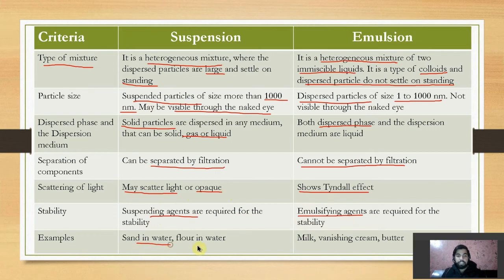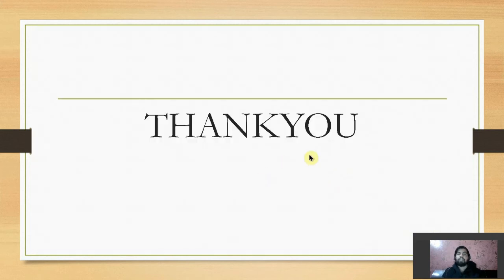Sand in water and flour in water can be good examples of suspension, and paracetamol suspension, which is available in the market, is a good example of medicated suspension, whereas milk, vanishing cream, and butter are examples of emulsion. I hope you got these points very well.